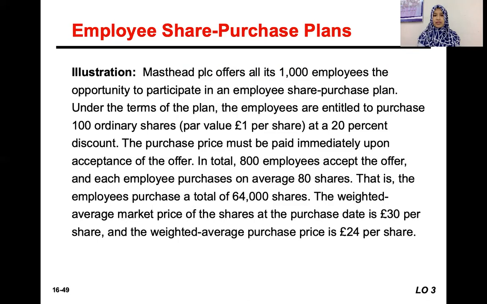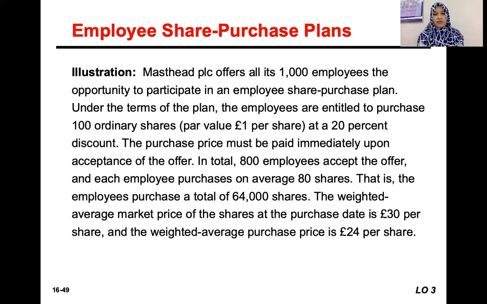So the employees purchase a total of 64,000 shares. Basically 800 employees multiplied by 80 shares, because each employee purchased 80 shares.